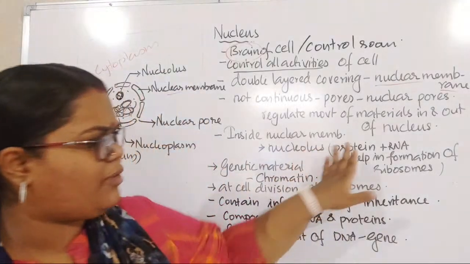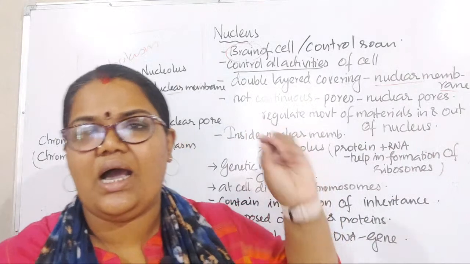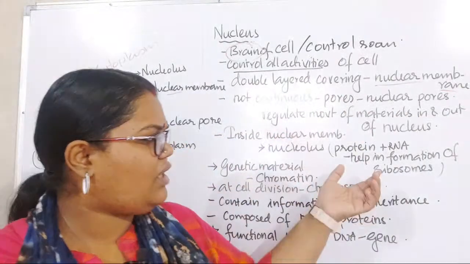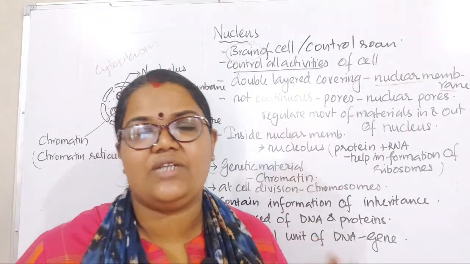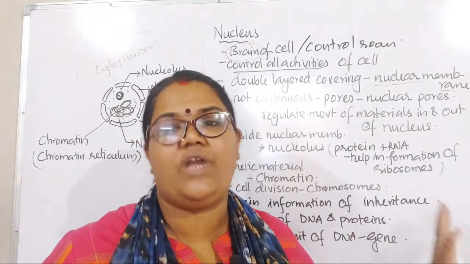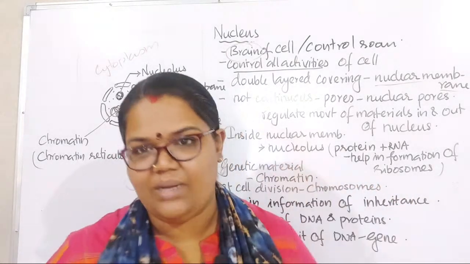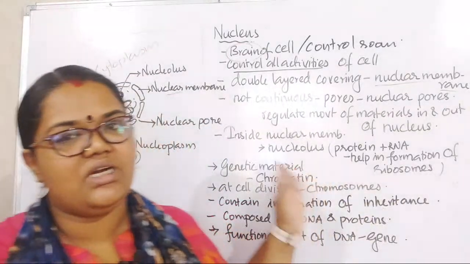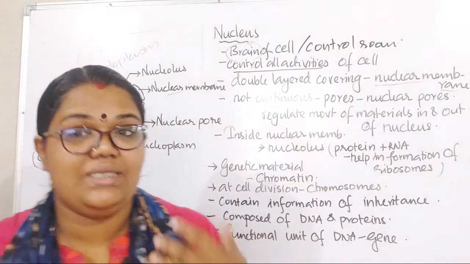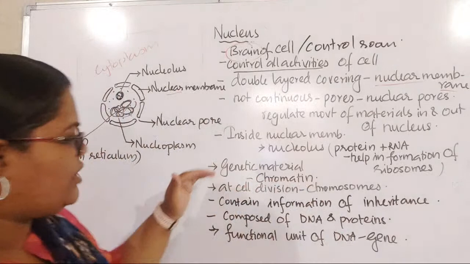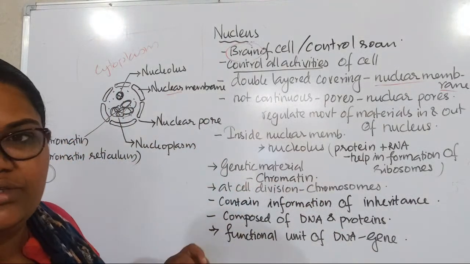It is made up of protein and RNA, right? RNA ribonucleic acid है, right? इसका काम क्या है? It is actually helping for the formation of ribosomes. इतना ही अभी फिलहाल आपको लर्न करना है. Higher class में you will learn about this nucleolus in detail, right? Now we are going to the next part. This is the main part we have to discuss here.